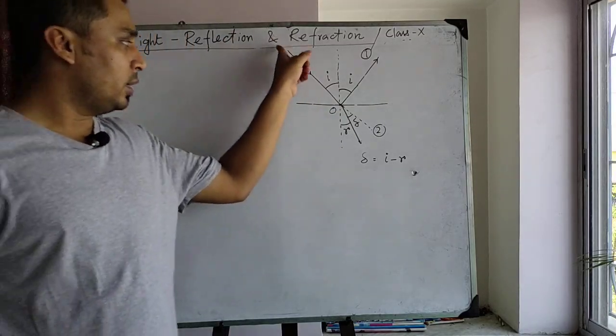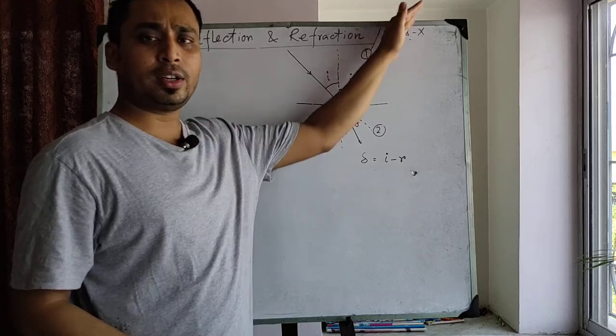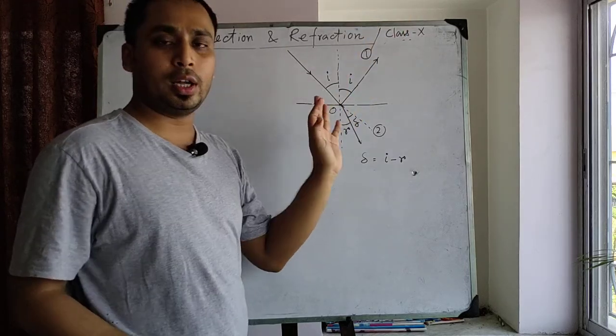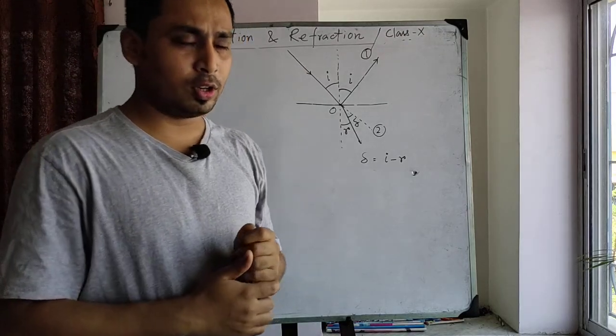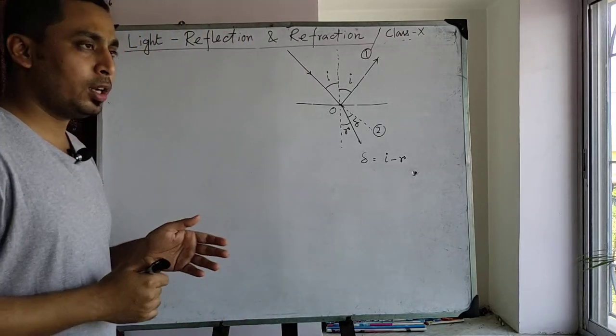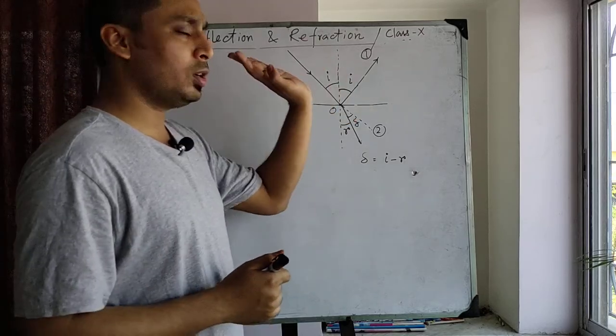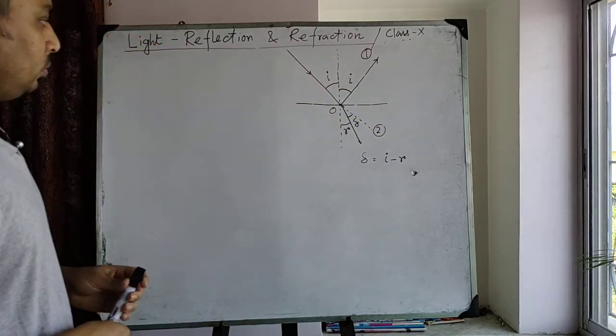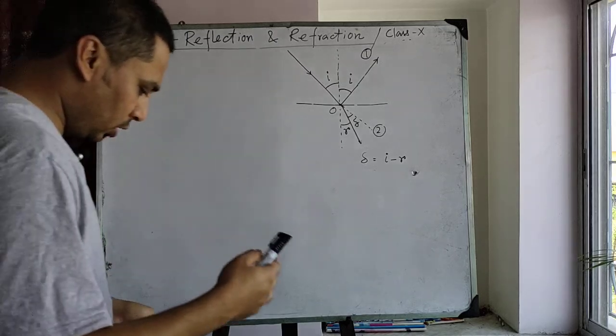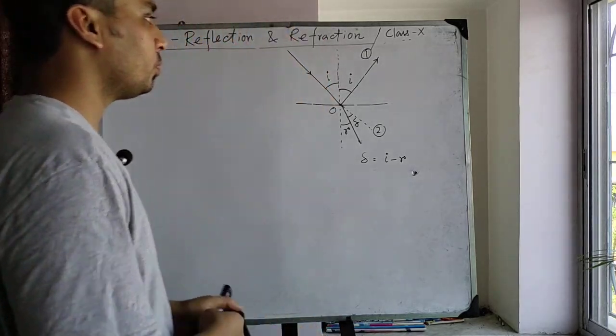The incident ray, reflected ray and the normal drawn at the point of incidence lie on the same plane. This is the first law. And the second law states that the angle of incidence equals the angle of reflection. These are the laws of reflection.